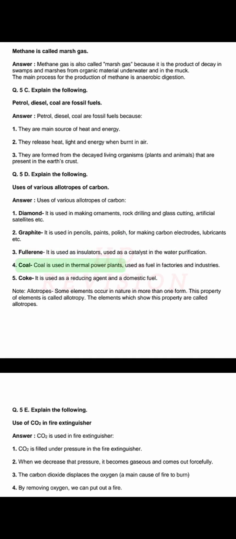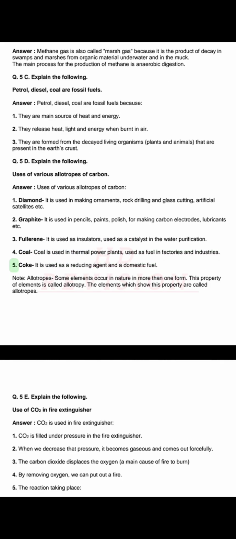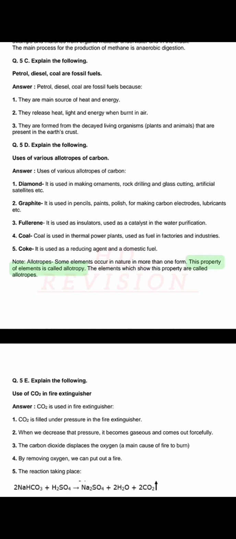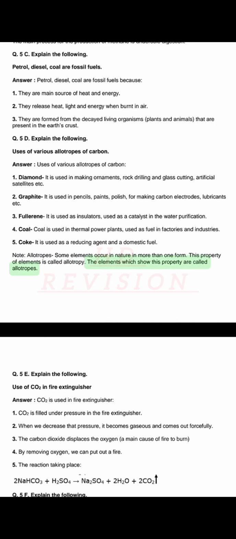4. Coal is used in thermal power plants, used as fuel in factories and industries. 5. Coke. It is used as a reducing agent and a domestic fuel. Note. Allotropes. Some elements occur in nature in more than one form. This property of elements is called allotropy. The elements which show this property are called allotropes.